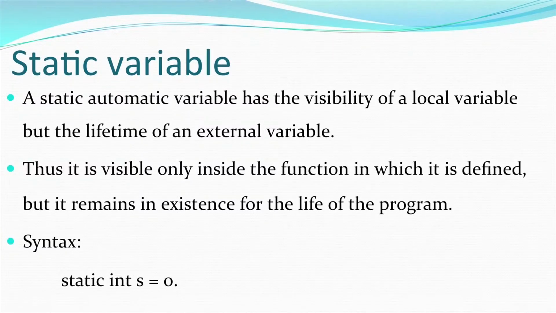To declare a static variable, you just precede it with the keyword static and it becomes a static variable. As you can see on your screen, the syntax, static int s = 0. Now, even after the function scope is over, I cannot access s, but the value of s will remain as it is. That is what a static variable is.